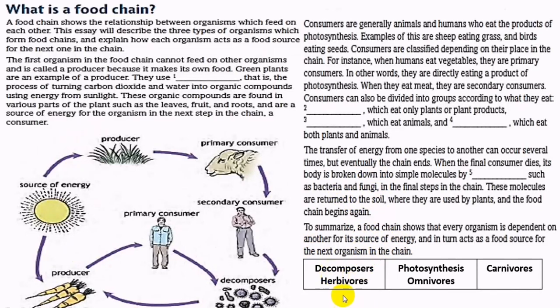using these 5 words in these boxes, and we've got 1, 2, 3, 4, 5 blanks. The first one: they use, that is, the process of turning carbon dioxide and water into organic compounds using energy from the sunlight. It's very clear what it means. This is the process which I clearly talked about, which is